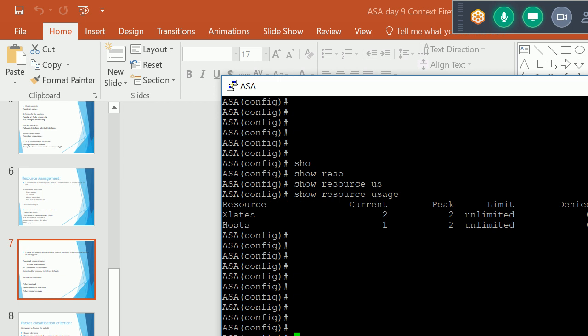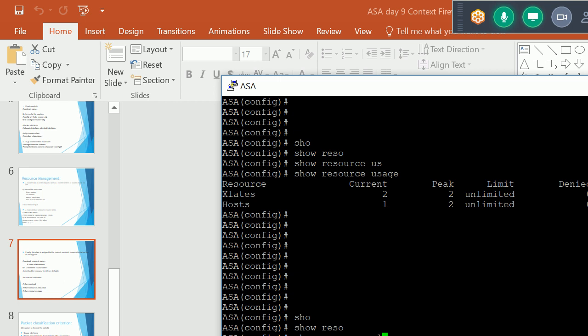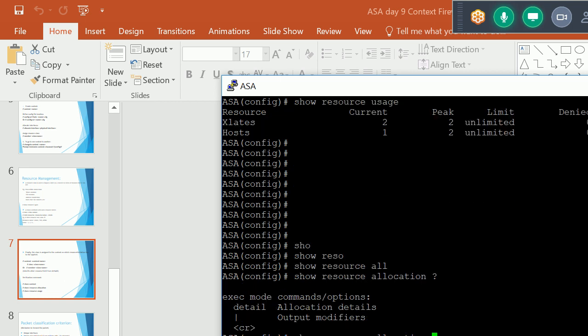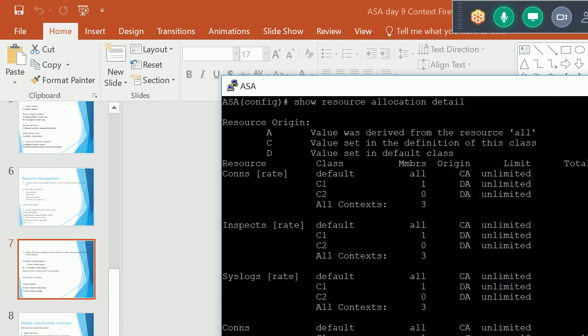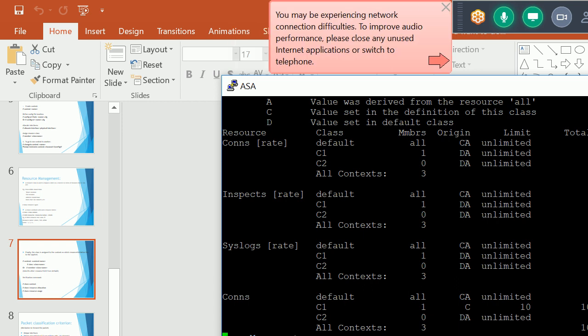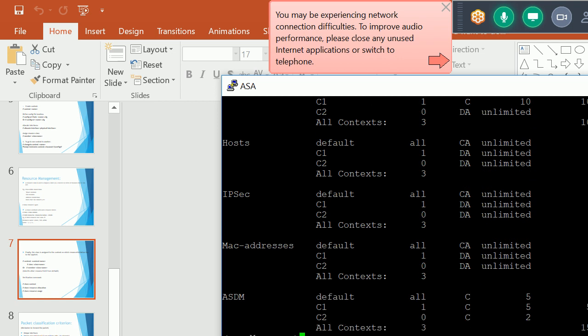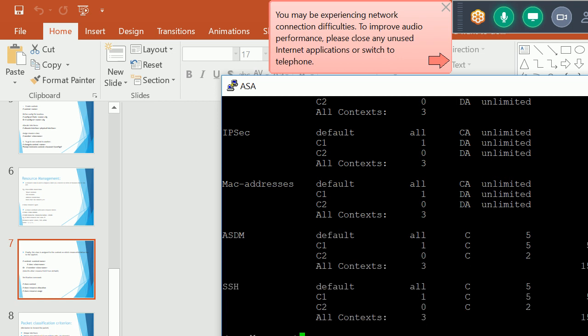This is the limited one. And show resource allocation, that is the command detail. Okay. See, check ASDM. For context C1, ASDM is 5. For context C2,